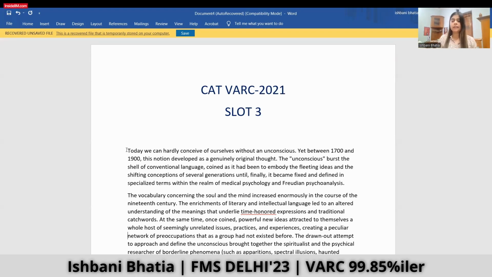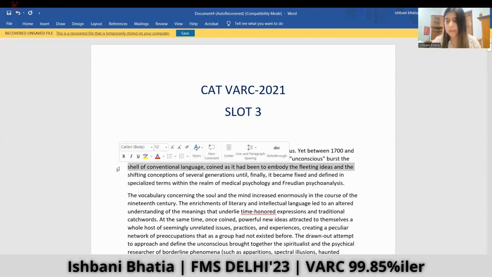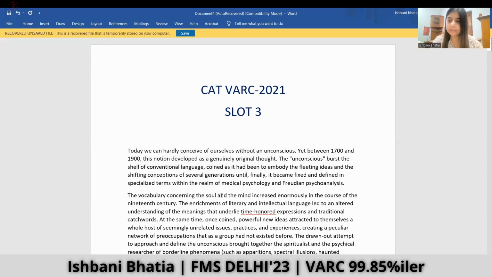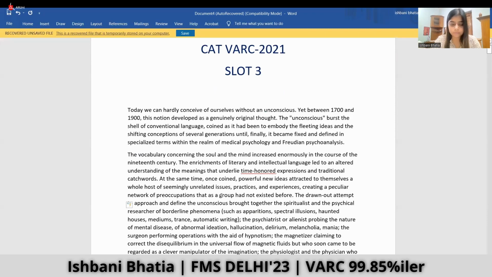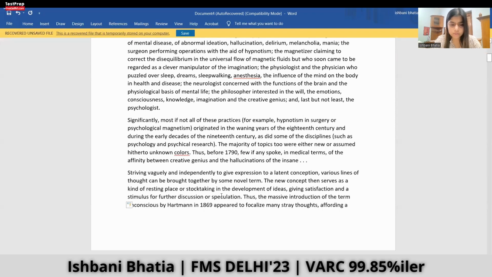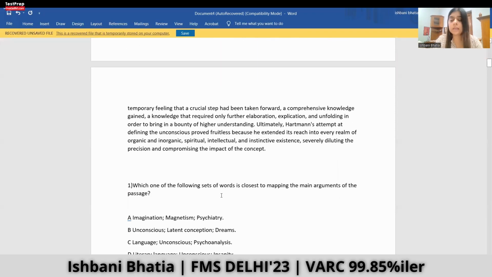After reading the first paragraph, I can figure out that it's related to psychology. It is a psychological article, so it would be a kind of topic I won't be much comfortable with. So I'll keep it for the later part of the paper, and I'll try to fetch marks where I can score better. But let me go through the questions as well, because there may be a case that the questions of this passage are easy.